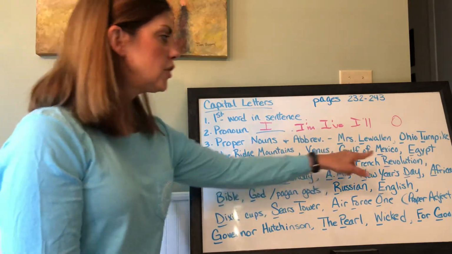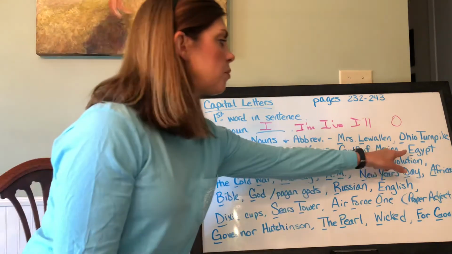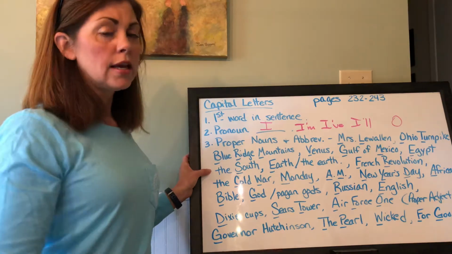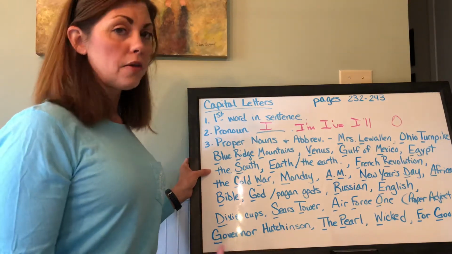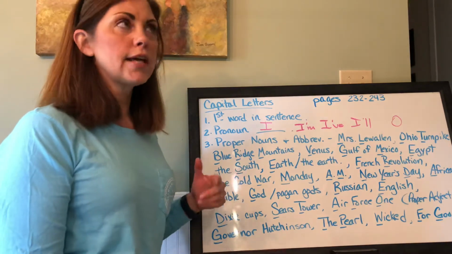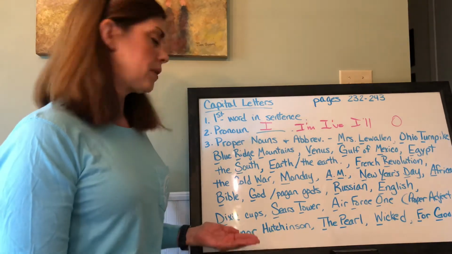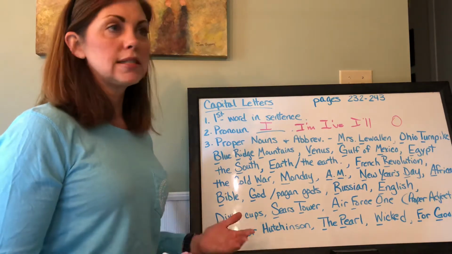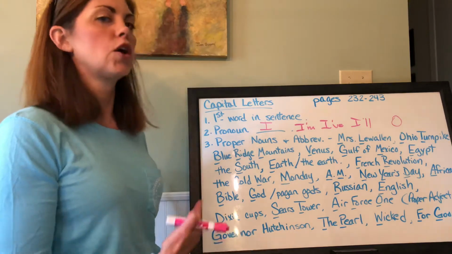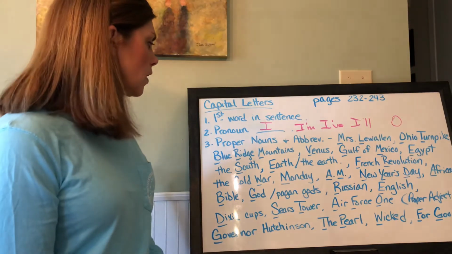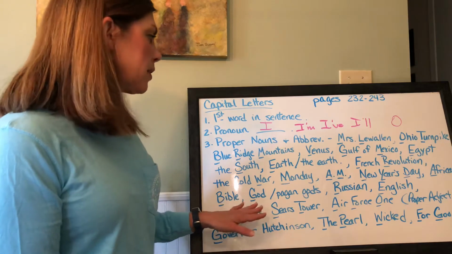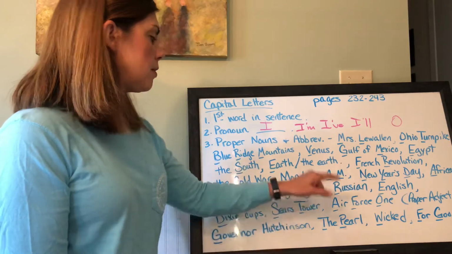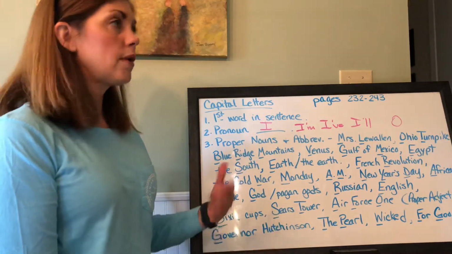If you're talking about a country, Egypt, the United States of America, you always capitalize countries. If you're referring to a specific region by its name, like the South, you would capitalize South. But if you said, I'm traveling south, you wouldn't capitalize south. And that would be the same if you were talking about the Pacific Northwest, you would capitalize Pacific Northwest.